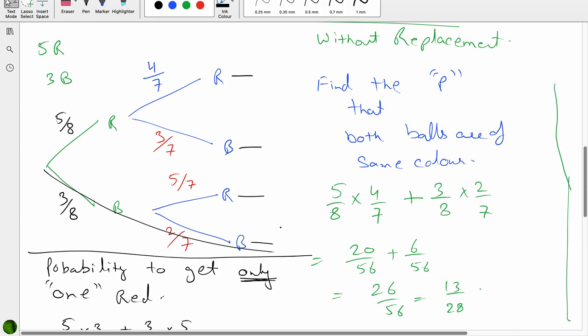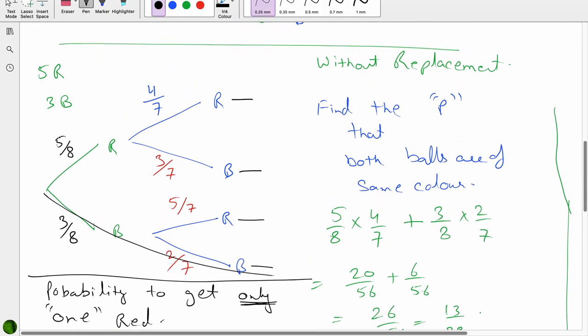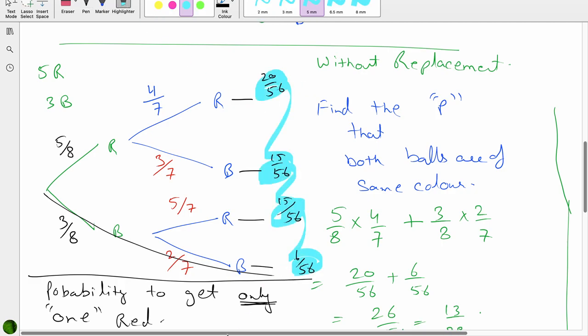One more thing, if we get back here, this was 5 by 8 times 4 by 7, 20 by 56. This is 5 by 8 times 3 by 7, 15 by 56. Probability to get black and then red is 15 by 56, and last one is 6 by 56. Probability is always equal to 1. If you add these 4 numbers, you'll get 1. And if you add these 2, you'll again get 1. Total probability is always 1.